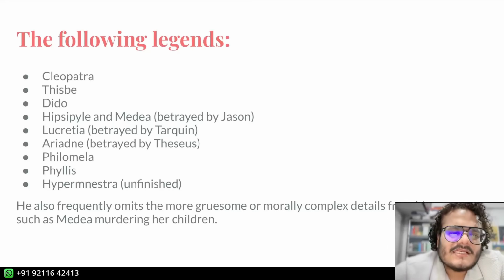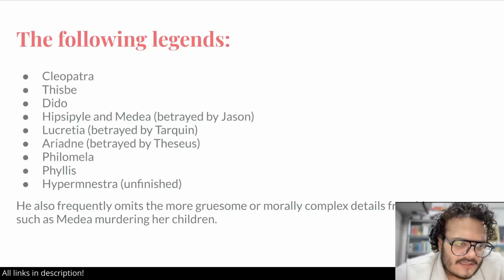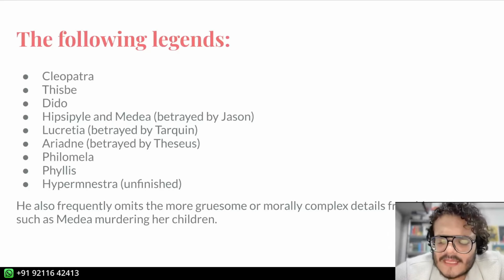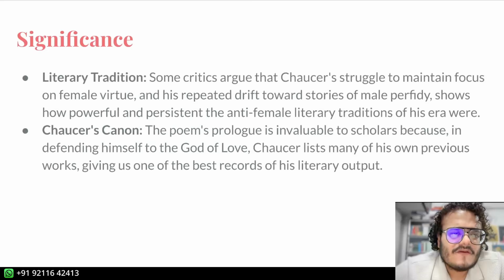At the same time, there is no virtue outside of being betrayed by men, right? You don't have strong female heroines. Instead, they are good women because they did not betray men but were betrayed by men. So, in a way, their goodness is defined by the men they were betrayed by. Right? So, it's a problematic text, but we do get a closer feminist character in the characters of Canterbury Tales, which we'll look at soon.